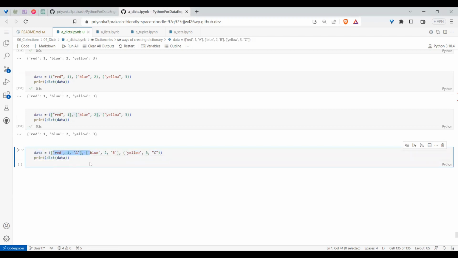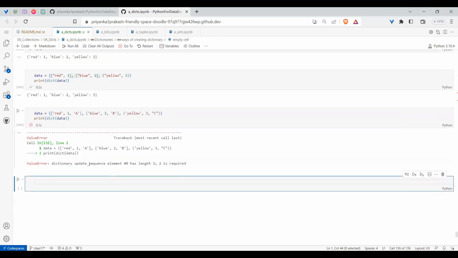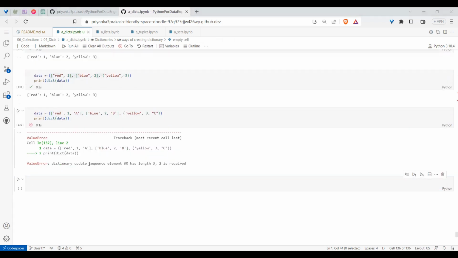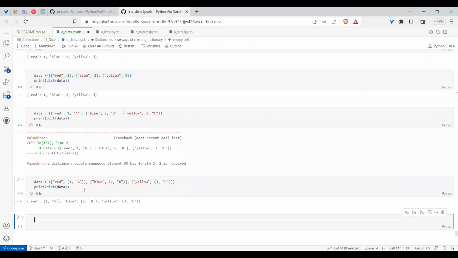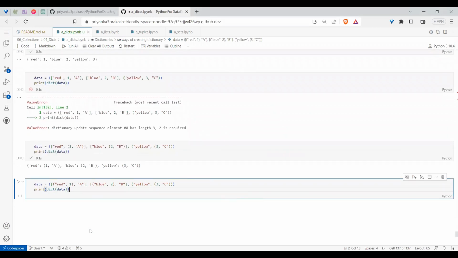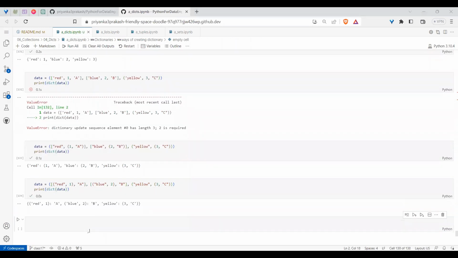Then it will not work because you don't know which should be the key and which should be the value. If you can identify two values, then it will work. So within those values, if I make a further pair, then it will work. In the same fashion, if I repeat on the other side also, it will work. So this is all about the keys and values.